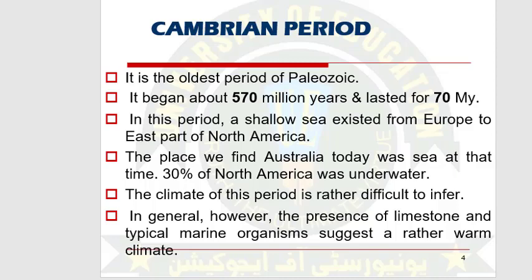The climate of that time period was difficult to infer. Generally, the researchers observed a vast amount of limestone and typical marine organisms, which shows a warmer environment.